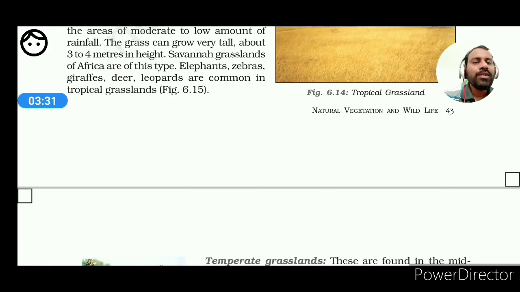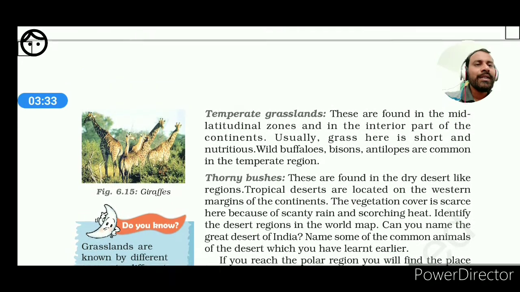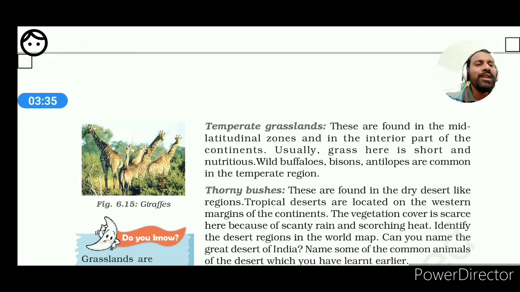Next, we are coming to the temperate grassland. These are found in the mid-latitudinal zones in the interior part of the continent. So we have to keep in mind that temperate grasslands are usually found in the interior parts of the continents, which are far away from the oceans. Such areas are very much acquainted with the temperate grasslands.